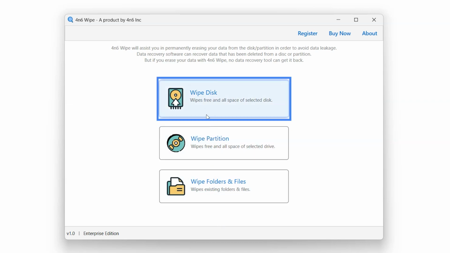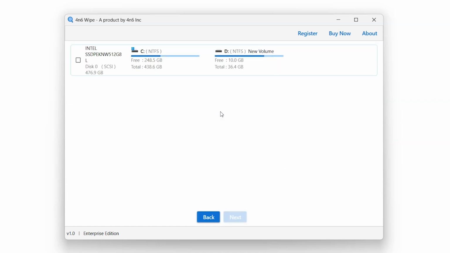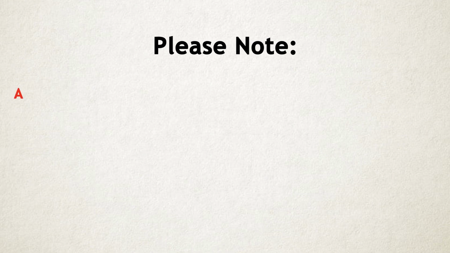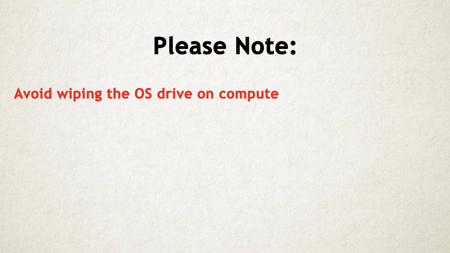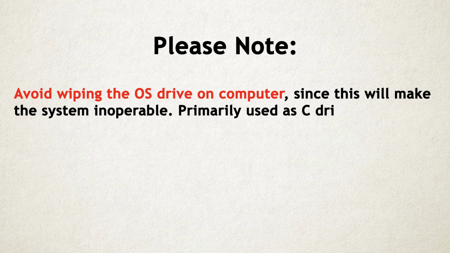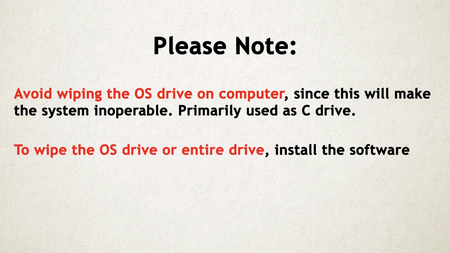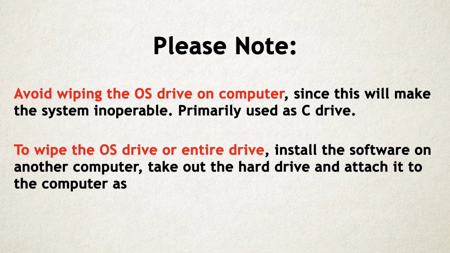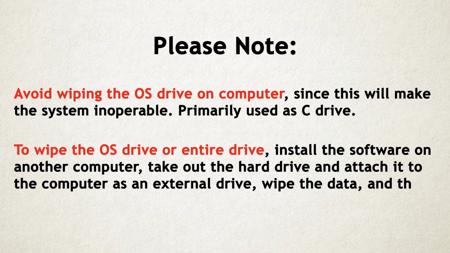Wipe disk option allows the user to wipe the entire disk. User can select the disk to wipe using the checkbox available next to each disk installed in the system. Please note, avoid wiping the OS drive on the computer, primarily used as C drive, since this will make the system inoperable. To wipe the OS drive or entire drive, install the software on another computer, take out the hard drive and attach it to the computer as an external drive, wipe the data, and then later insert it back.